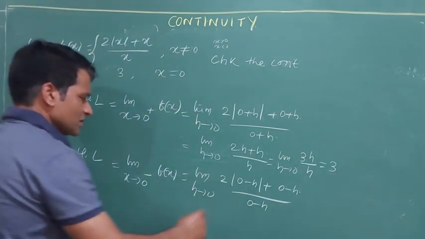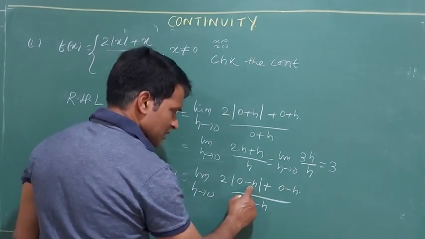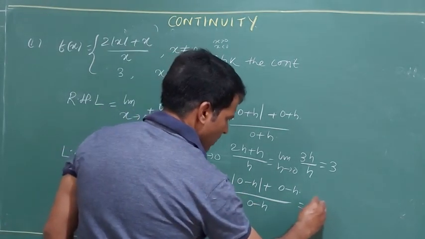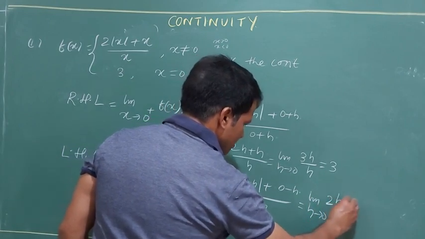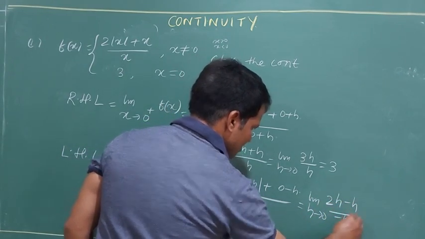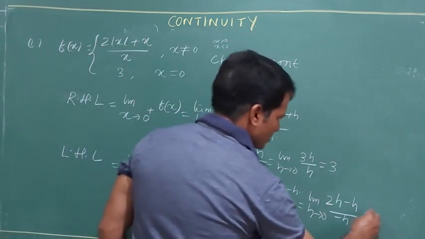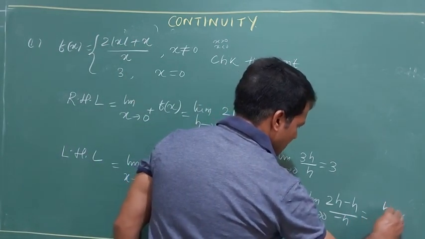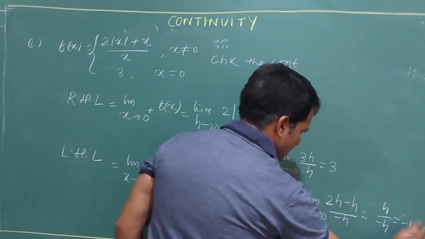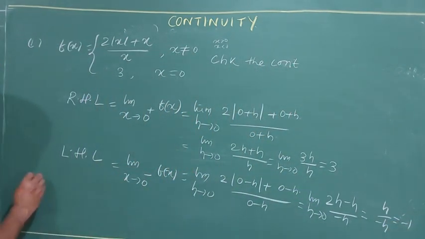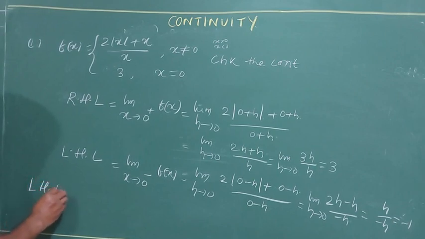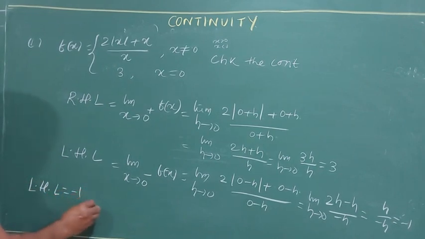Here there will be a change. Modulus of minus h becomes plus h. Limit h tends to 0, 2h minus h by minus h. That gives you h by minus h, which is minus 1. So you can now see that LHL is equal to minus 1.